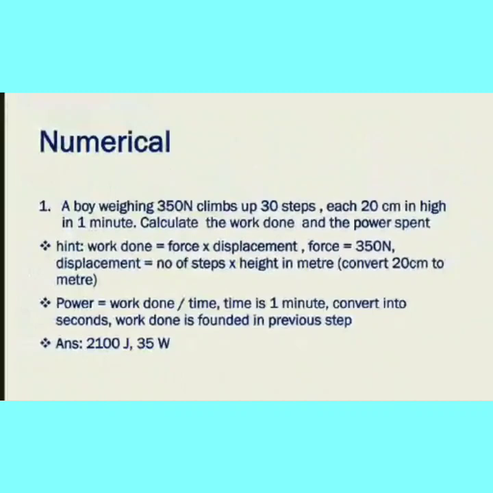Work is said to be done only when the force applied on the body makes the body move. Then measurement of work. If you want to find how much work is done, then we have to find the magnitude of the force and the displacement value. Then we have seen the expression for work, W is equal to Fs cos theta. We found it in two ways. One is by finding the component of displacement along the force. The next is the component of force along the displacement direction.